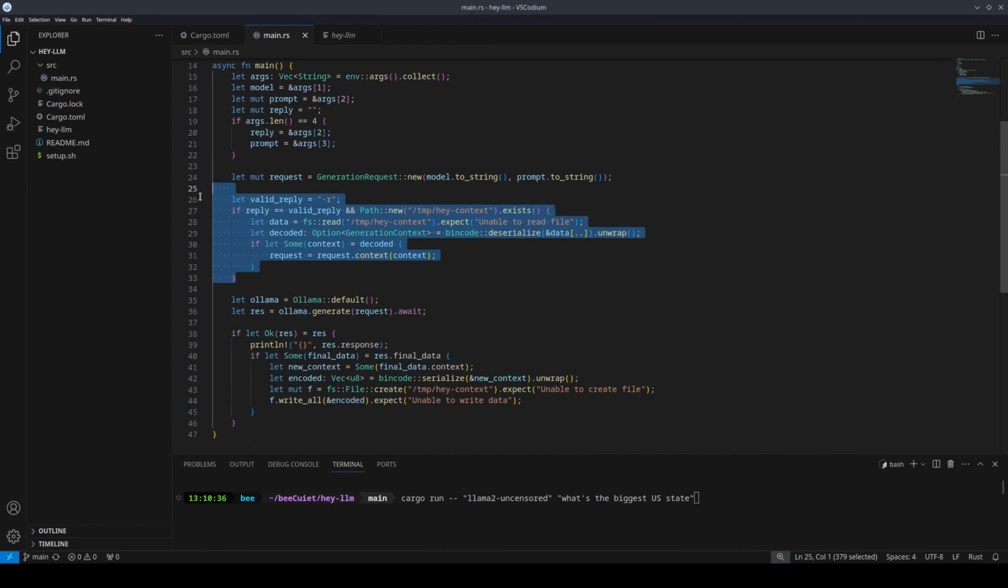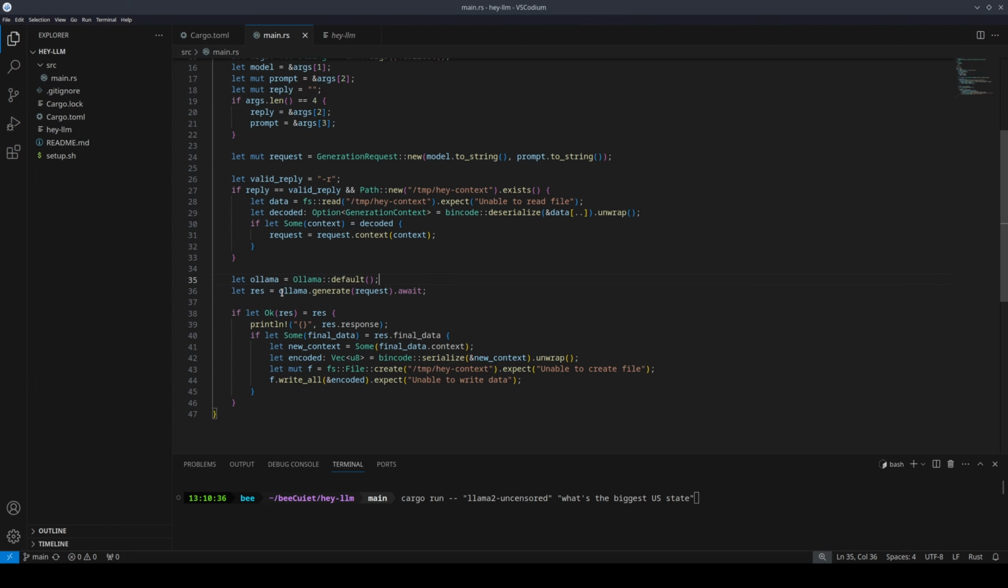We're going to skip over to this part just for now, the building context part, and we're just going to go through the bottom and then circle back to this. We need to initialize an Ollama client, so to do that we're going to use Ollama default and assign it to be in the Ollama variable. And then we're going to call the generate function in the Ollama client with our request object that we created. We're going to await it, and we're going to assign the response to be in res.